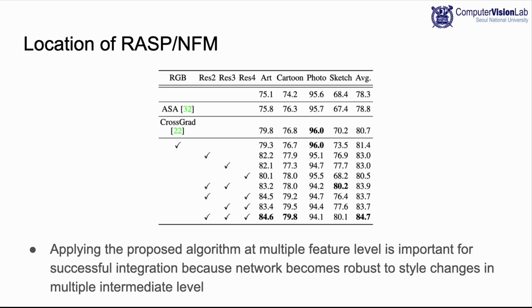We also evaluate the proposed algorithm by applying our style augmentation technique to multiple different layers in the network. The table demonstrates that the performance of the proposed method varies greatly depending on the location of style augmentation. Applying the proposed algorithm at multiple feature levels is important for successful integration because the network becomes robust to style changes in multiple intermediate levels.